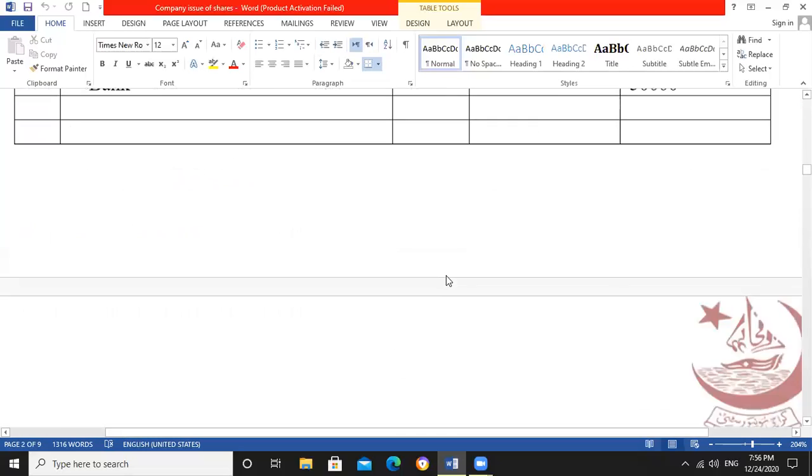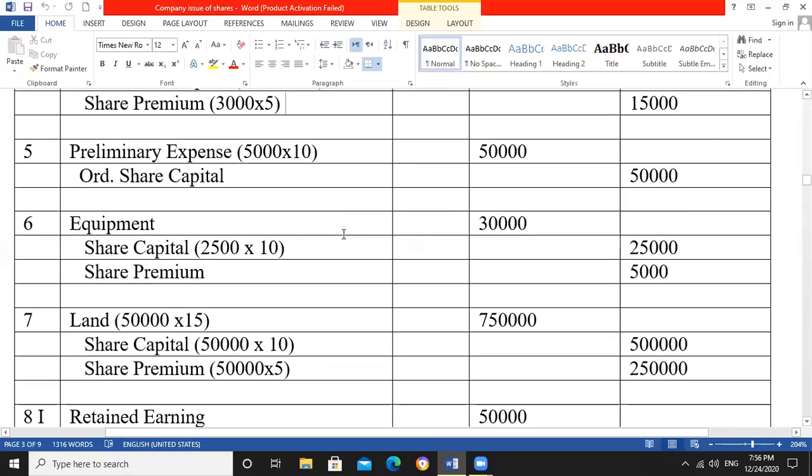So the entry will be equipment debit 30,000, and share capital will be 2,500 multiplied by 10, 25,000 credit, and share premium will be 5,000 credit. Because we are giving them 500 fewer shares, 500 shares of rupees 10 each, the amount will be 5,000. So the difference between 30,000 and 25,000 is 5,000. It means 5,000 is our profit.